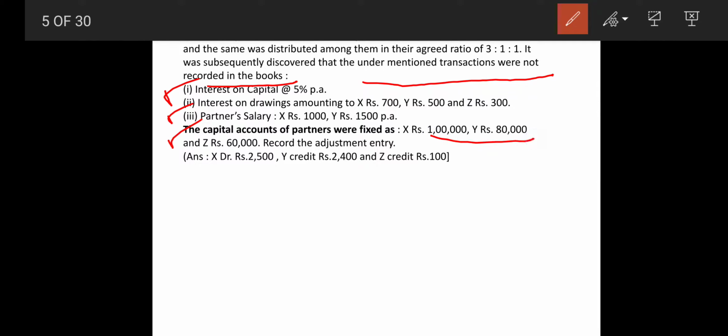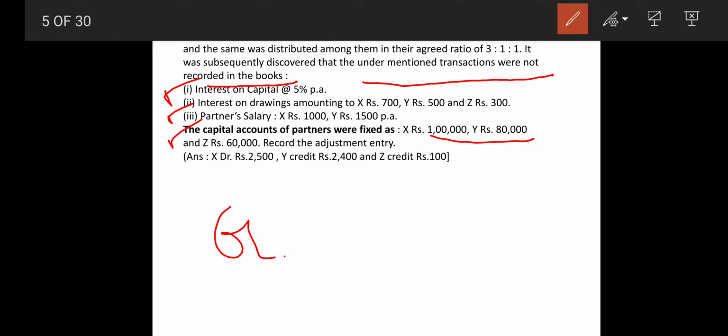Here the partners' capital account shows fixed capital of X, Y and Z. If I ask a simple question, interest on capital is transferred to the partners' capital account on which side? Your answer will be credit side, right? At the same time, if I say interest on drawings will be transferred on which side?